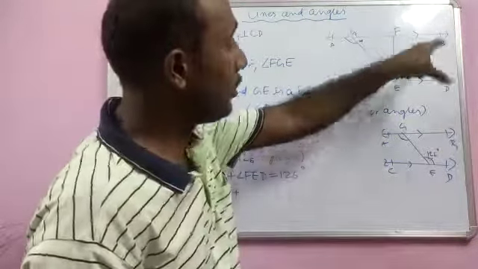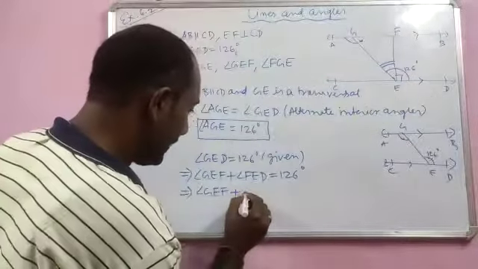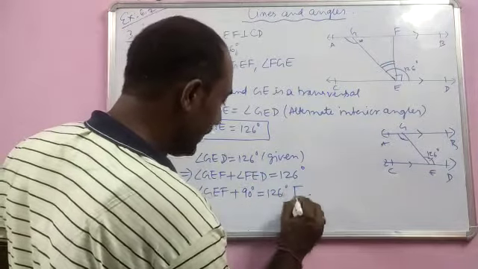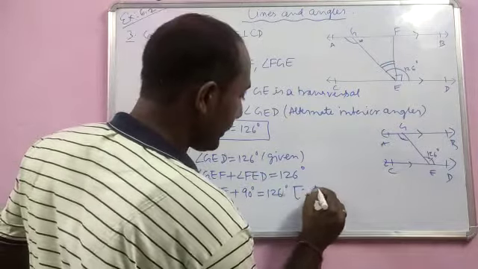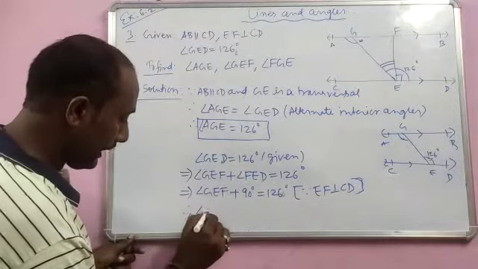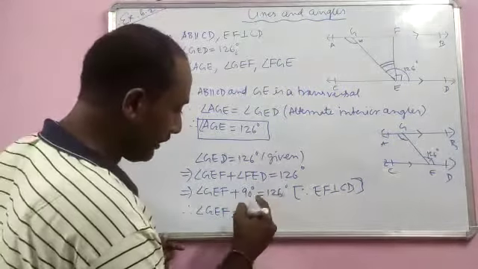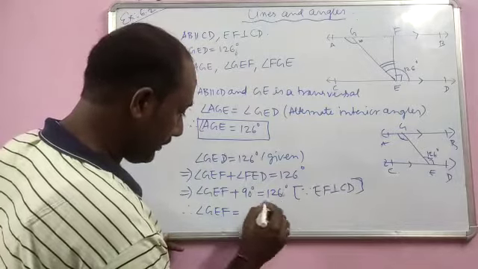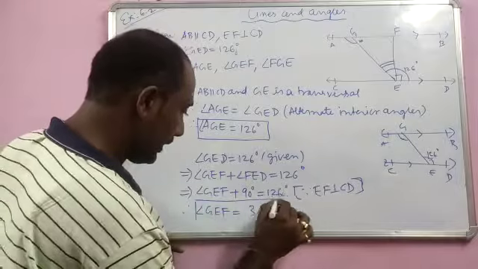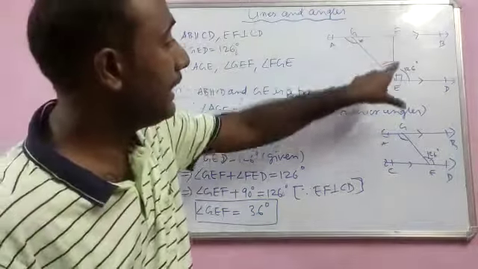Angle GEF plus this is equal to 126 in total, and this part is given perpendicular. So this angle is 90 degree, equal to 126 degree. Why 90? Since EF is perpendicular to CD. So therefore angle GEF is equal to 126 minus 90, you will get 36 degree. So 36 degree will be the angle measurement of angle GEF.